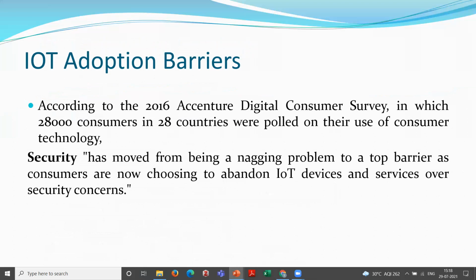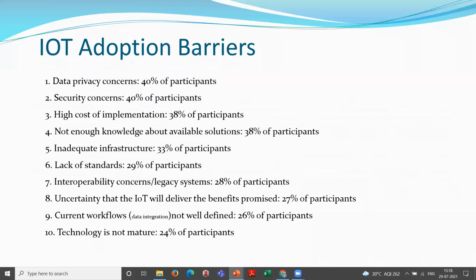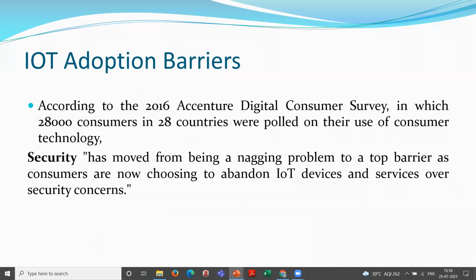These adoption barriers were found in the 2016 Accenture Digital Consumer Survey, where 28,000 consumers from 28 countries were polled on their use of IoT devices and their reviews. We learned that 40% of participants say privacy is a concern and security is a major concern.